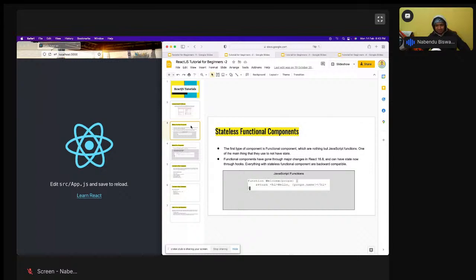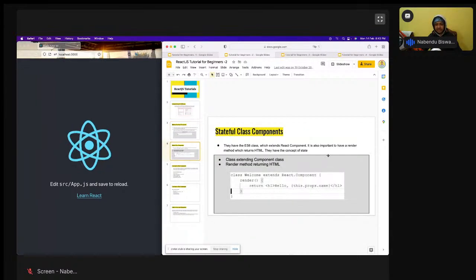Why is it not completely true? It is not completely true because React started around 2015. At that time, functional components were also known as dumb components because they were missing two of the major features of React, which are state and lifecycle methods. But in mid 2020 it went through major changes and upgrades, and functional components also started to have state and lifecycle methods, which we are going to learn around maybe day 4, because first we're going to learn the class-based approach only. Around day 4 we are going to learn this thing, because functional components are very important nowadays.